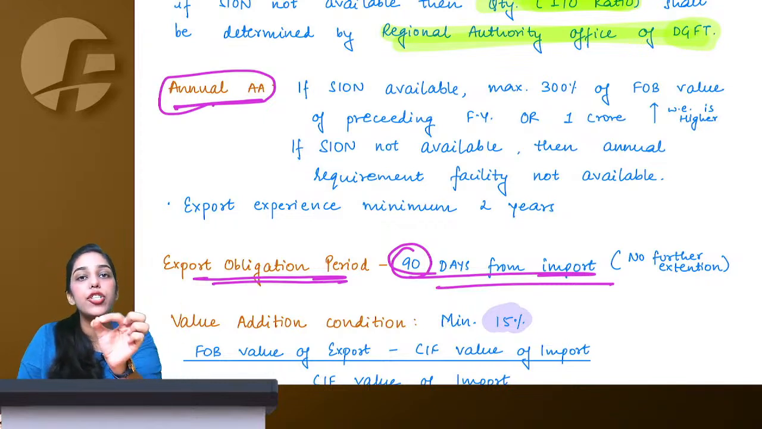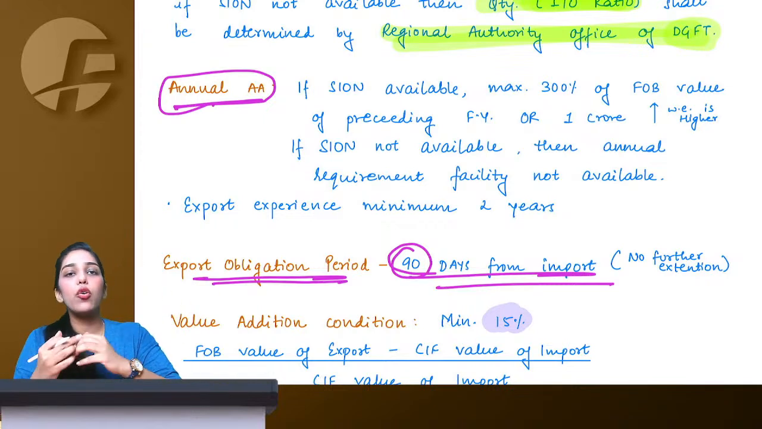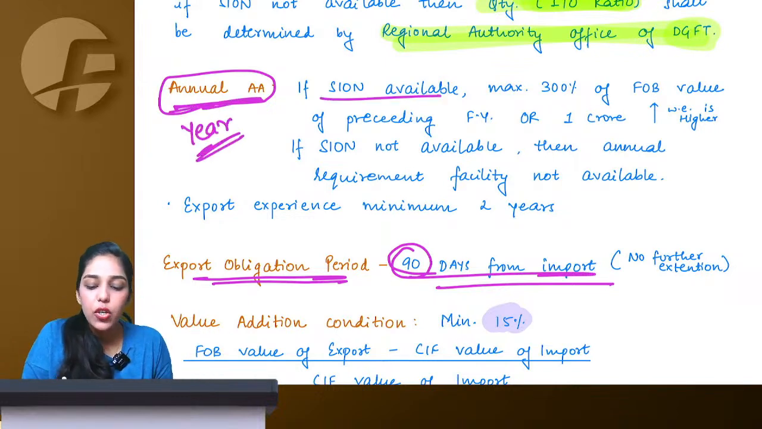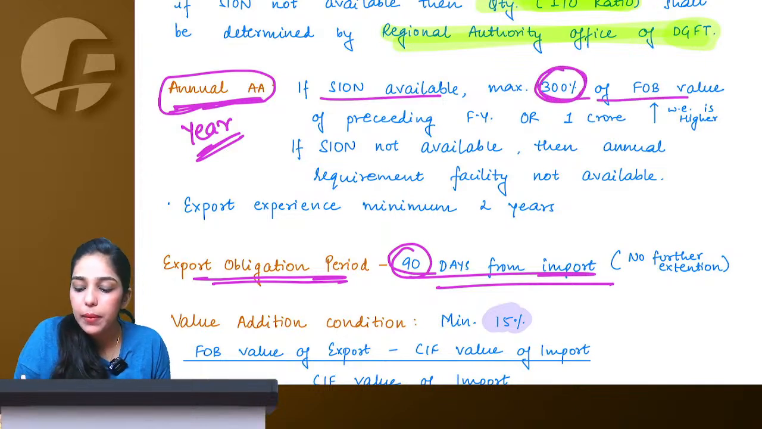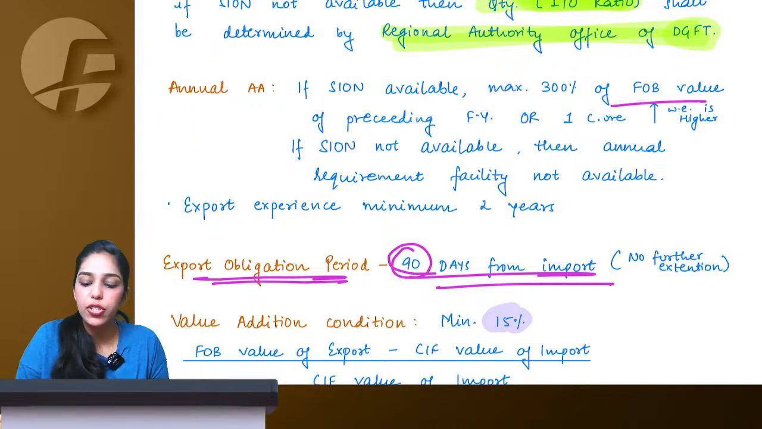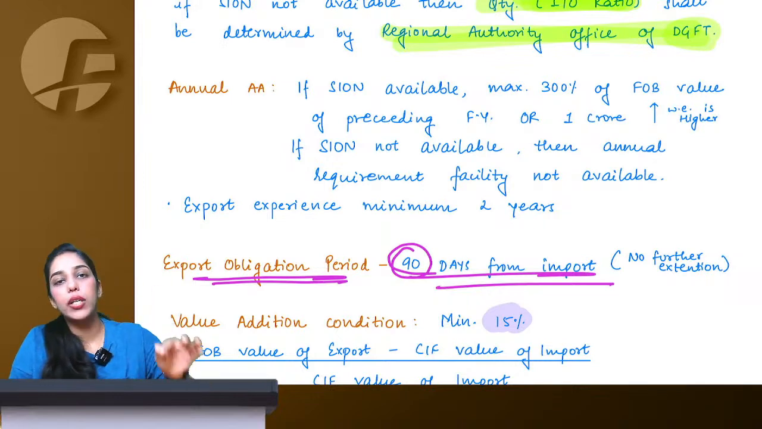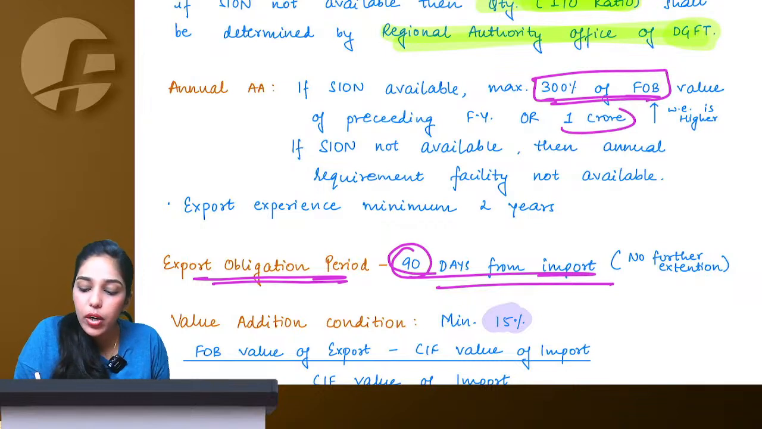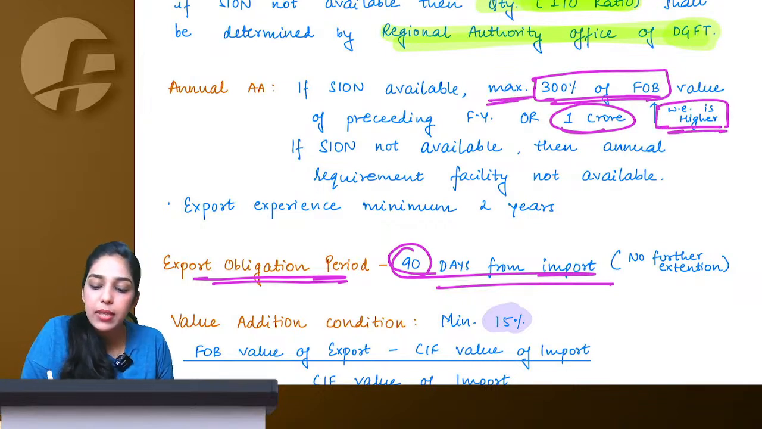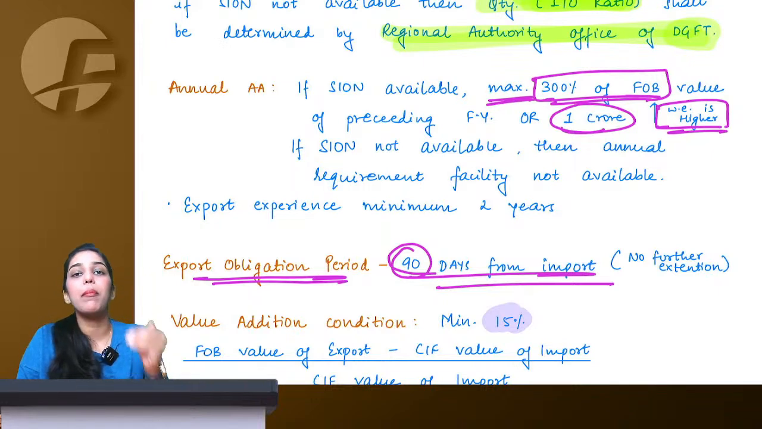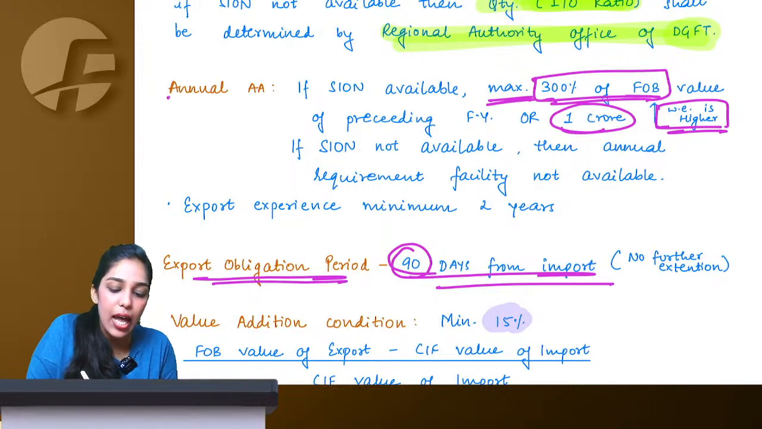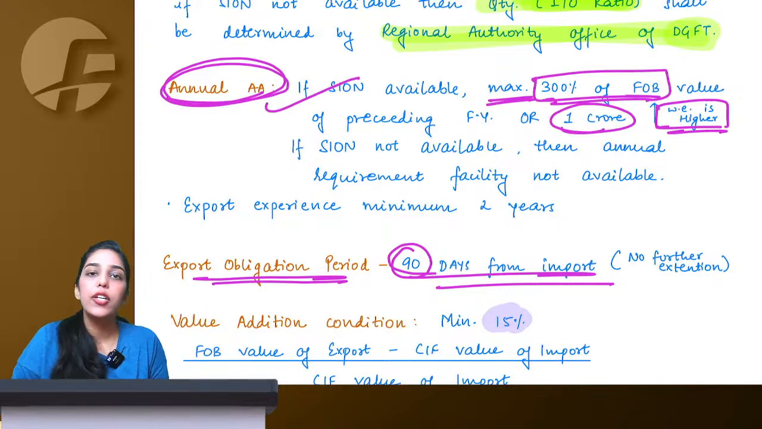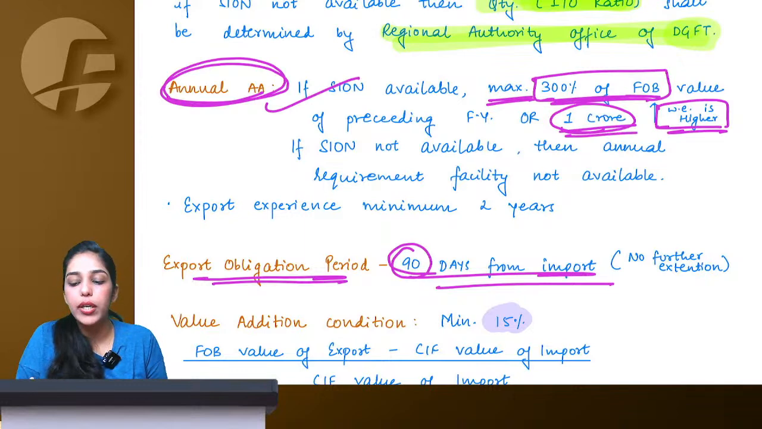As I talked about 100 shirts, they'll allow me 250 meters. They'll give me an open window for the entire year, that on a total annual basis, if SION is available, then maximum 300% of my FOB value of the preceding financial year or 1 crore. So what I exported in my preceding financial year, 300% of that FOB or 1 crore, whichever is higher, maximum this. The amount can be less than this also, but maximum this government can fix as annual advance authorization. Once I get authorization for the entire year, I can use this and import this particular quantity of materials.